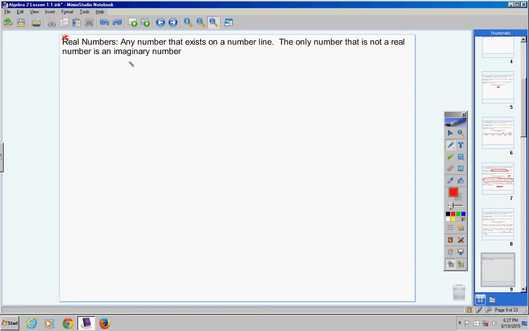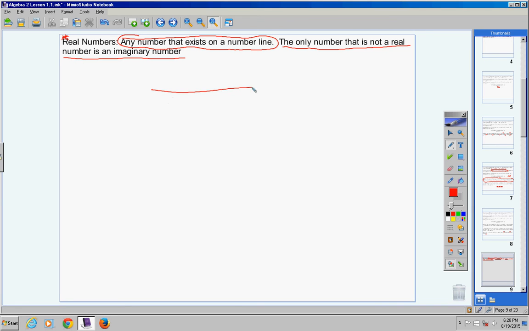Now, imaginary numbers do not exist on a number line. That's why I can give this definition right here. Any number that exists on a number line is a real number, okay? Now this part here you can write down if you want to. You don't necessarily have to, that's up to you.